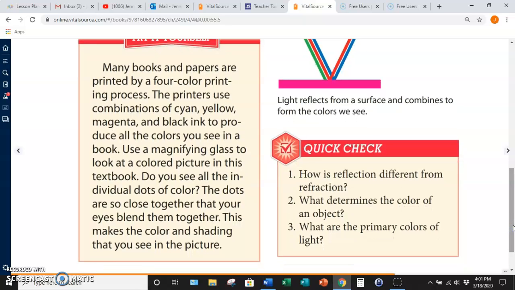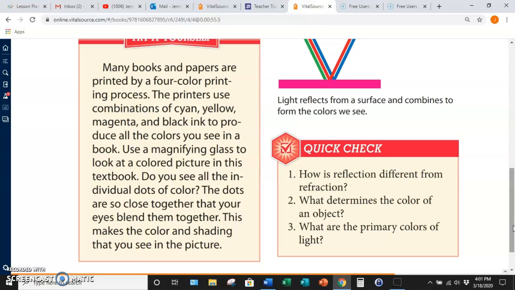All right, try it yourself. Many books and papers are printed by a four-color printing process. The printers use combinations of cyan, yellow, magenta, and black ink to produce all the colors you see in a book. Use a magnifying glass to look at a colored picture in this textbook, if you have one at home. And then, do you see all of the individual dots of color? The dots are so close together that your eyes blend them together. This makes the color and shading that you see in the picture.